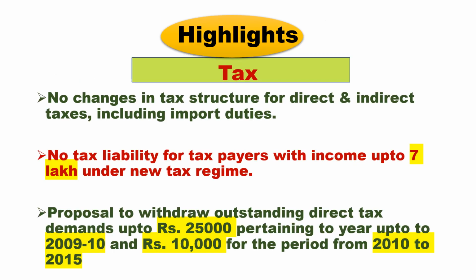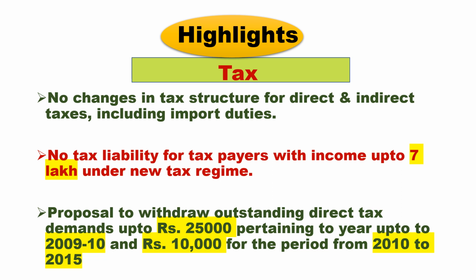So the first highlight is on tax. No changes in the tax structure for direct and indirect taxes have been made, including the import duties. What are direct and indirect taxes? All of you must be knowing. Direct taxes are levied on the taxpayer's income and profits. However, indirect taxes are those charged on goods and services, like GST. So no changes have been made on these tax structures.